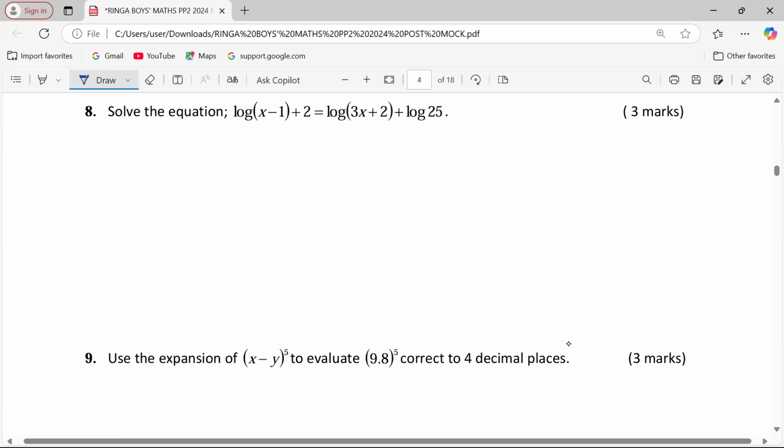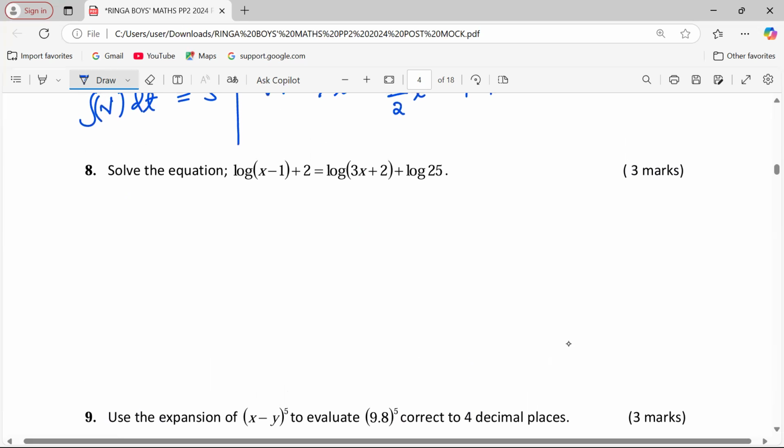Solve the equation logarithm of x minus 1 plus 2 equals the logarithm of 3x plus the logarithm of 25. We're finding x in this case because it is the unknown. So what you're supposed to know is that whenever the base in a given logarithmic function has not been provided, it's always advisable for you to introduce base 10.